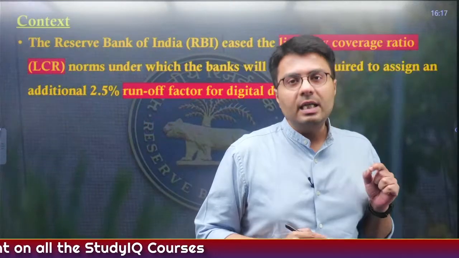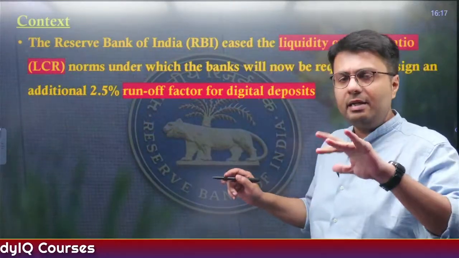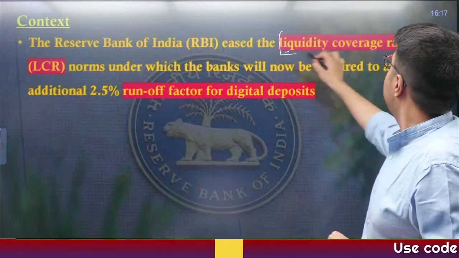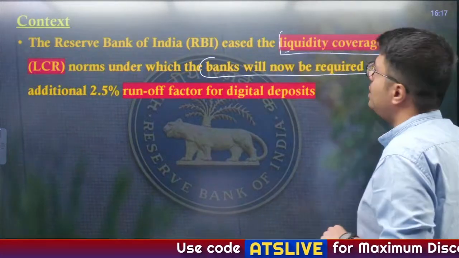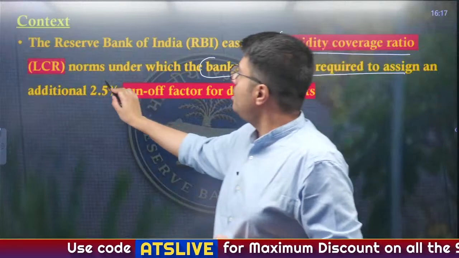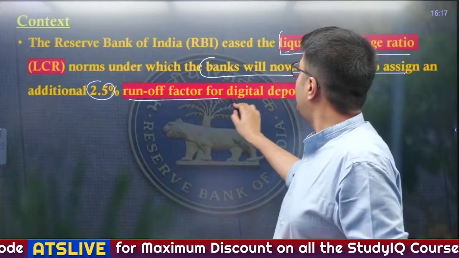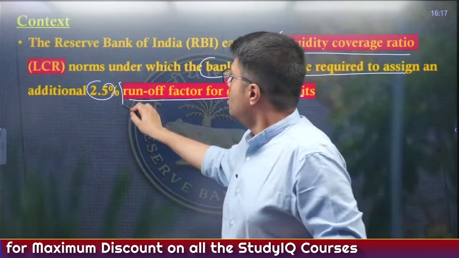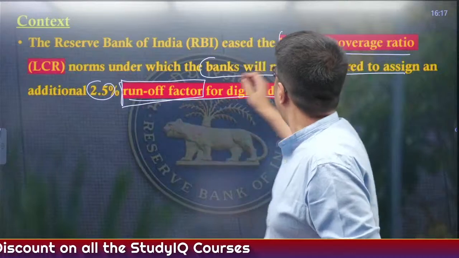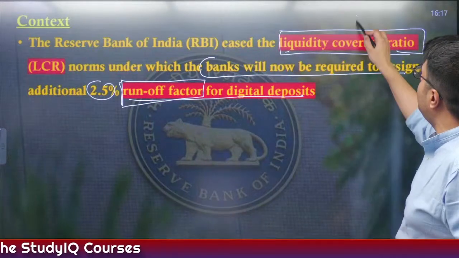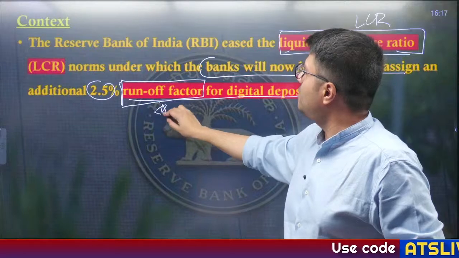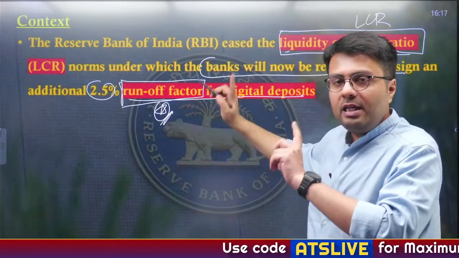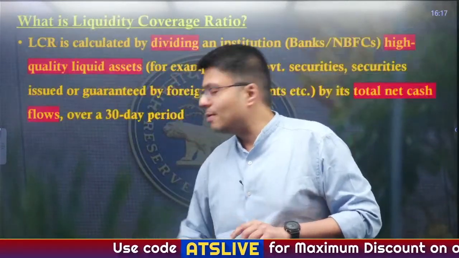What this article says is that the Reserve Bank of India, India's central bank, has eased the liquidity coverage ratio norms under which the banks will be required to assign an additional 2.5% runoff factor for digital deposits. So, what is important from our discussion? First is liquidity coverage ratio, LCR. And another factor that is important is runoff factor. So, what are these two terms? Let me explain it very simply.